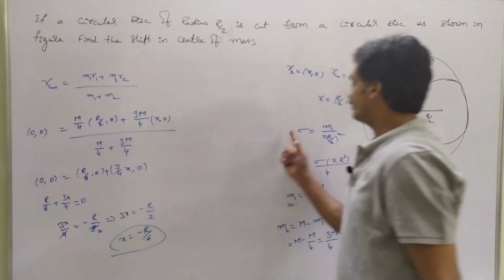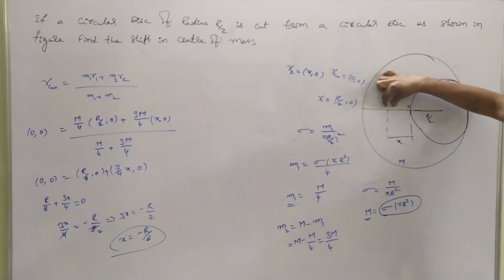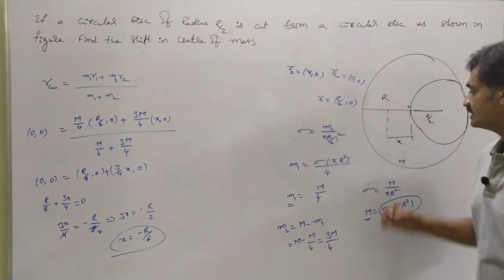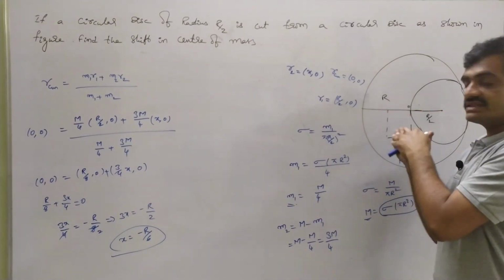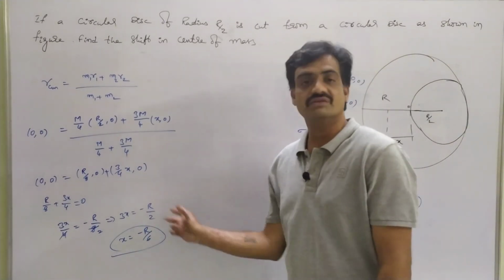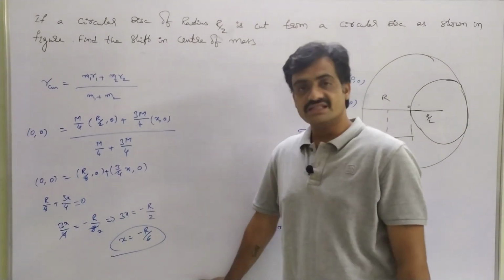So the shift of the center of mass from the origin to this point is minus r by 6. Why did we get a negative sign? Since we considered the x-axis, it has been shifted along the negative x-axis. That's why it is represented with a negative sign. Take a screenshot.